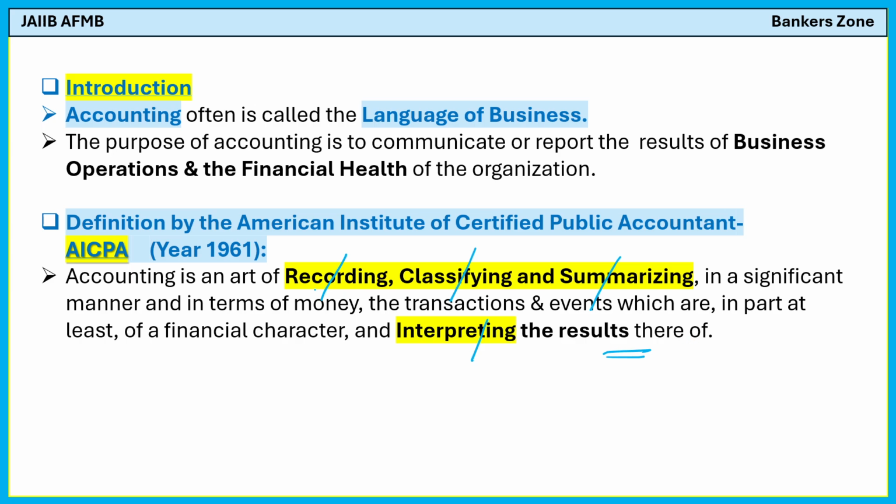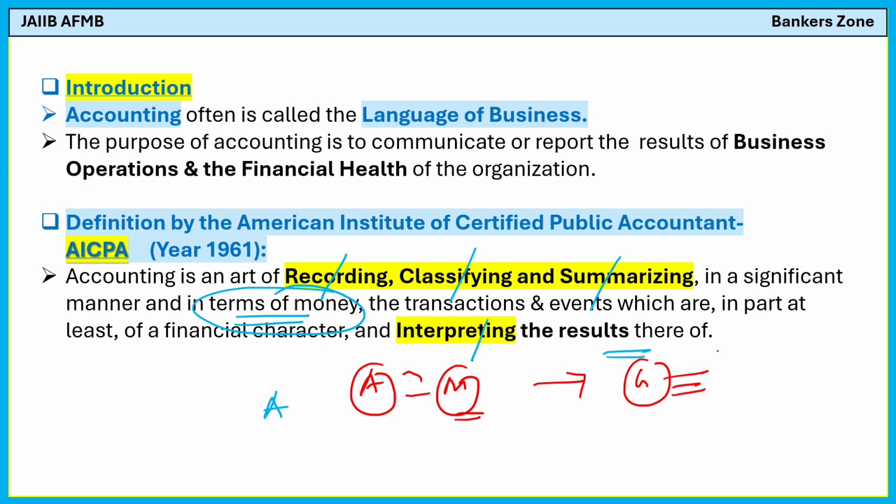Very important: in terms of money. What do you mean by in terms of money? It means accounting only records the transactions where money is involved. For example, if you went to a garden, you liked the greenery, and there was one person selling something, and you liked it very much, you cannot record into the book of account that I like the garden.